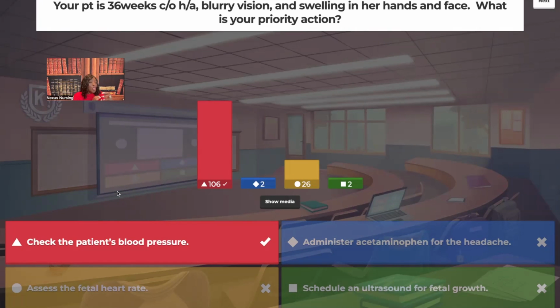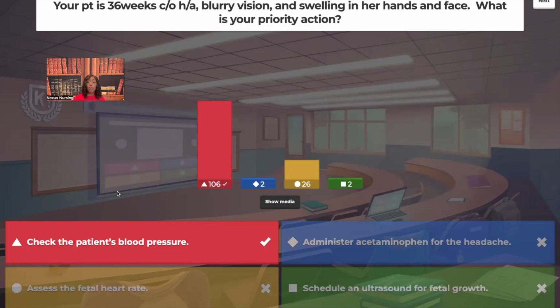When it comes to the mommy and the baby, the mother and the fetus, you're always going to assess the mother first. If something's going on with the mother, you're going to assess the mother first. So we're not going to choose assess the fetus where the mother is complaining of the headache. The mother is having the blurred vision. The mother is having the swelling of the hands and feet. Who are we going to assess? The mother. So we're not going to choose that.